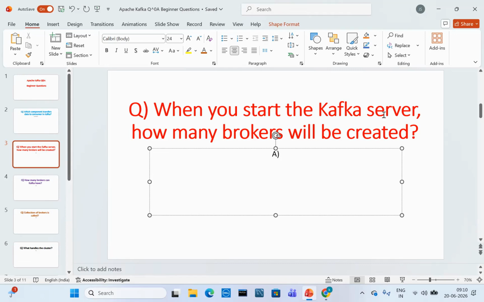Next question: when you start the Kafka server, how many brokers will be created?